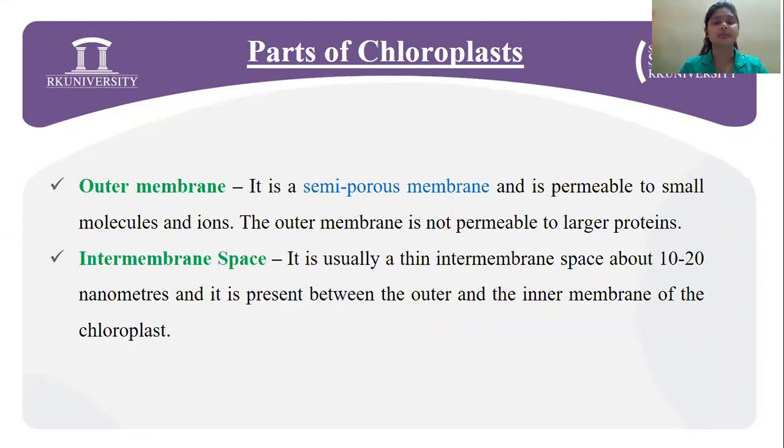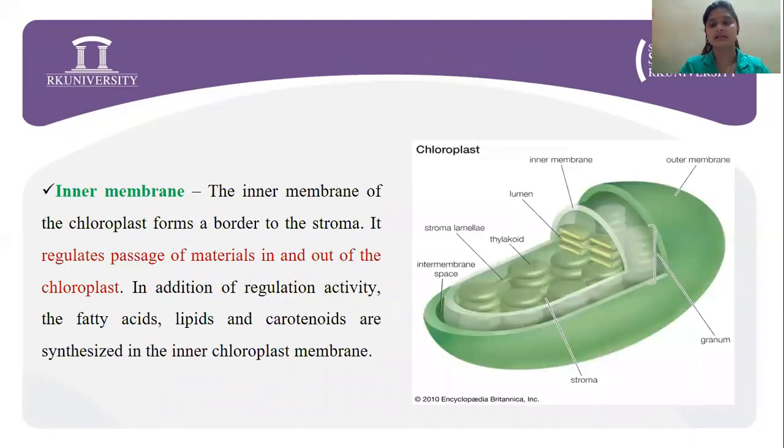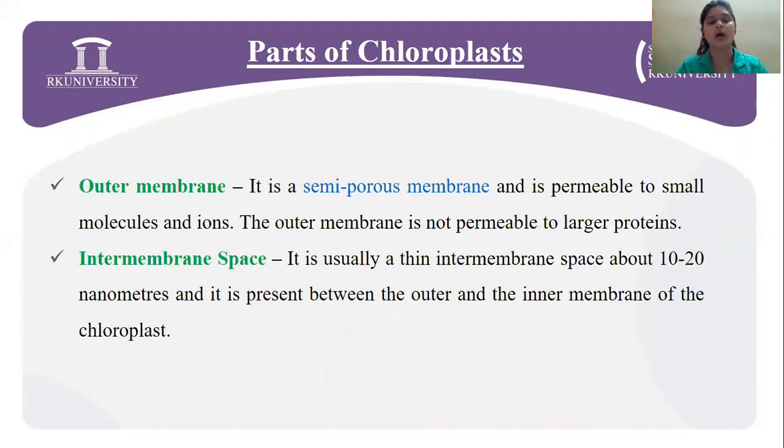Next, going on to the parts of the chloroplast. This is the basic structure of the chloroplast. As you can see, there is the outer membrane and the inner membrane as well. The outer membrane is semi-porous and is permeable to small molecules and ions. It does not permit any large protein to come inside the chloroplast. Going on to the intermembrane space, it is usually thin, about 10 to 20 nanometers, and is present between the outer and the inner membrane of the chloroplast.